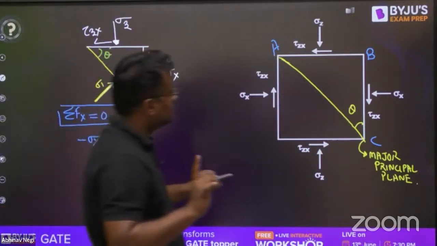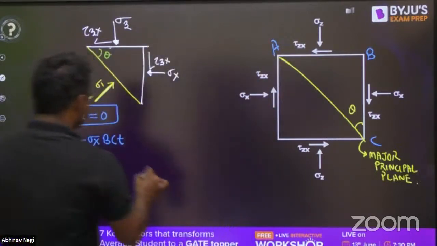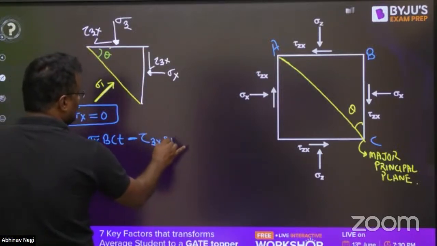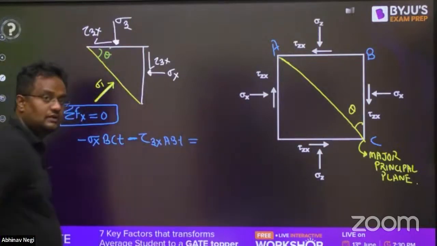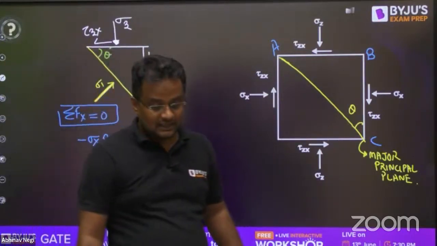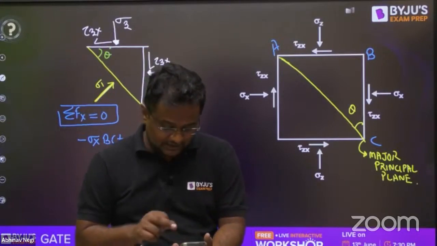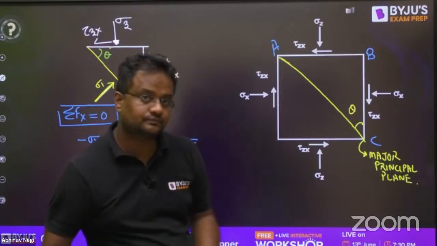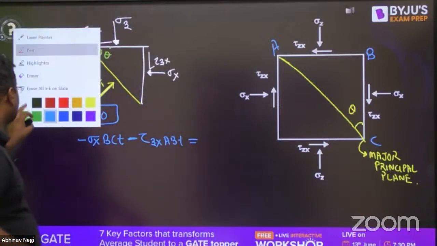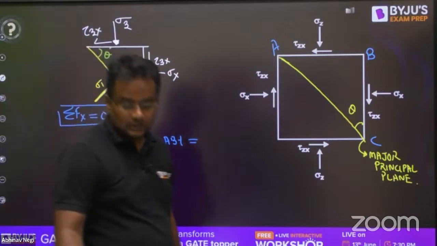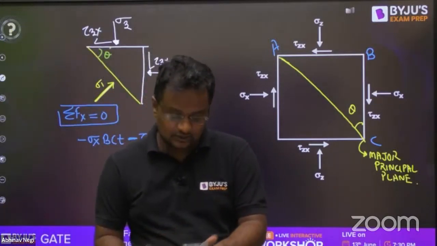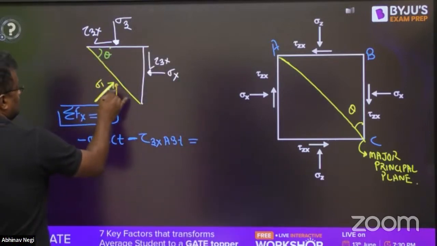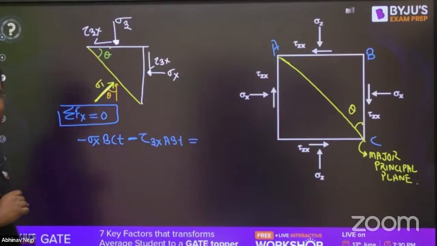What is more coming in x direction? The tau zx. This is also minus tau zx, but it is acting on which plane? AB into T. And to the right hand side, what will be coming? Which force will be compensating this? So guys, this angle will be how much? Theta. This angle will be theta.